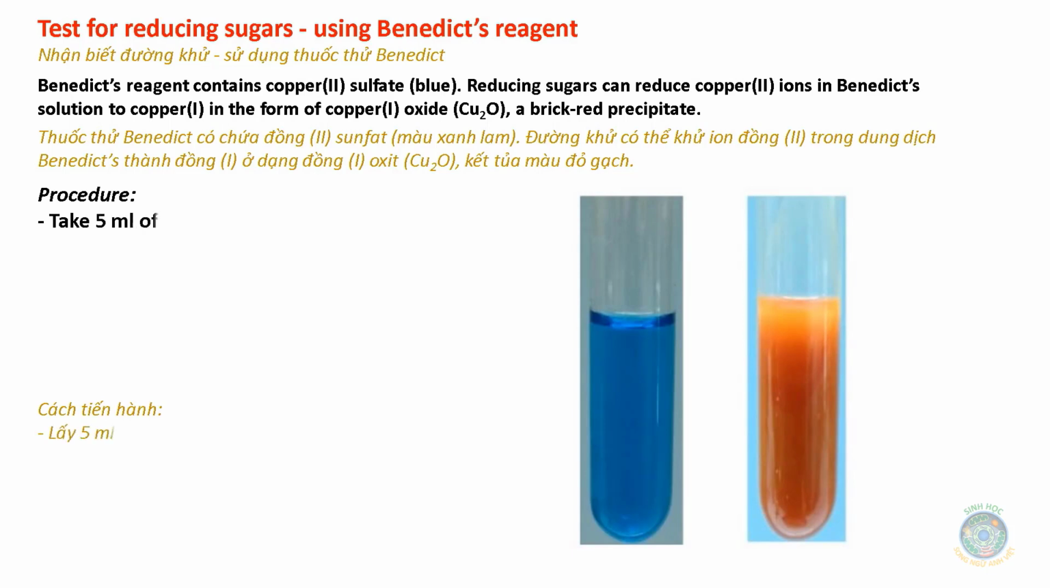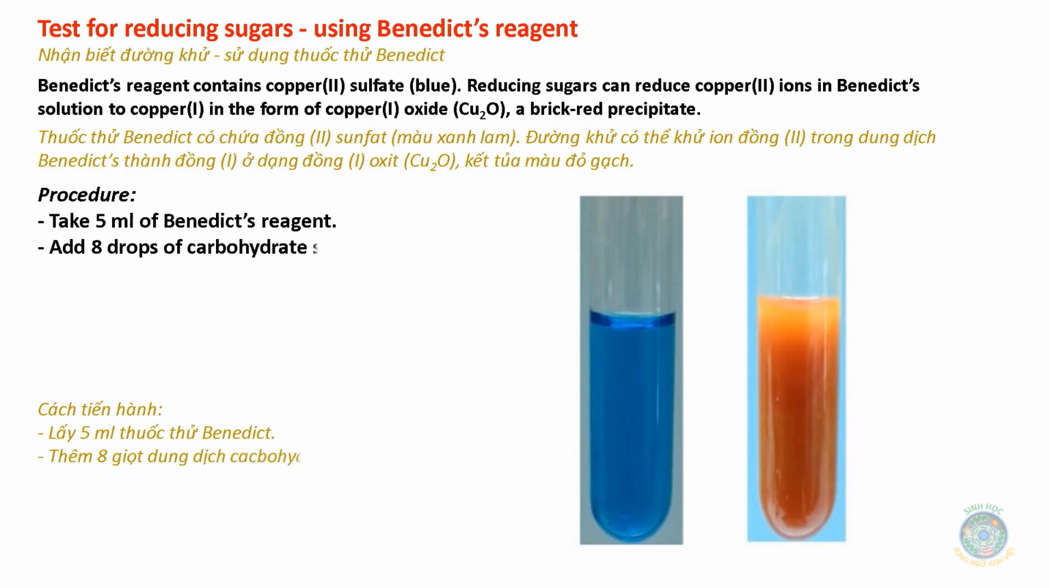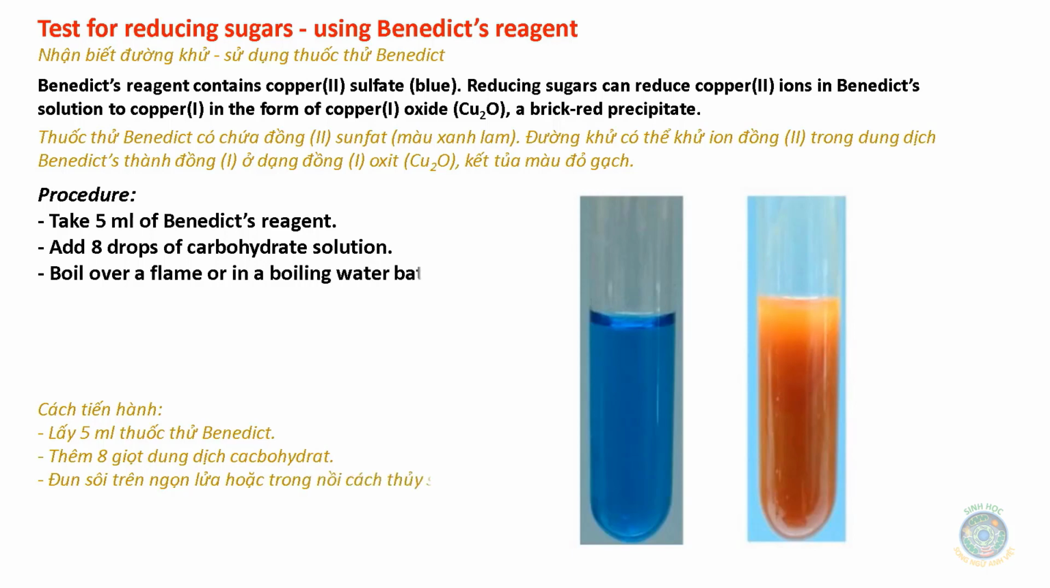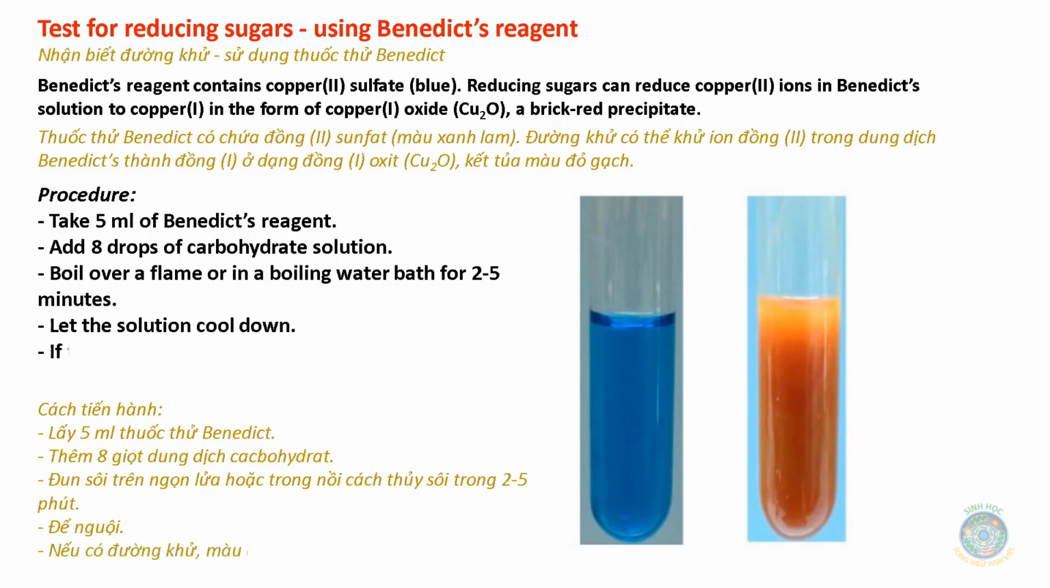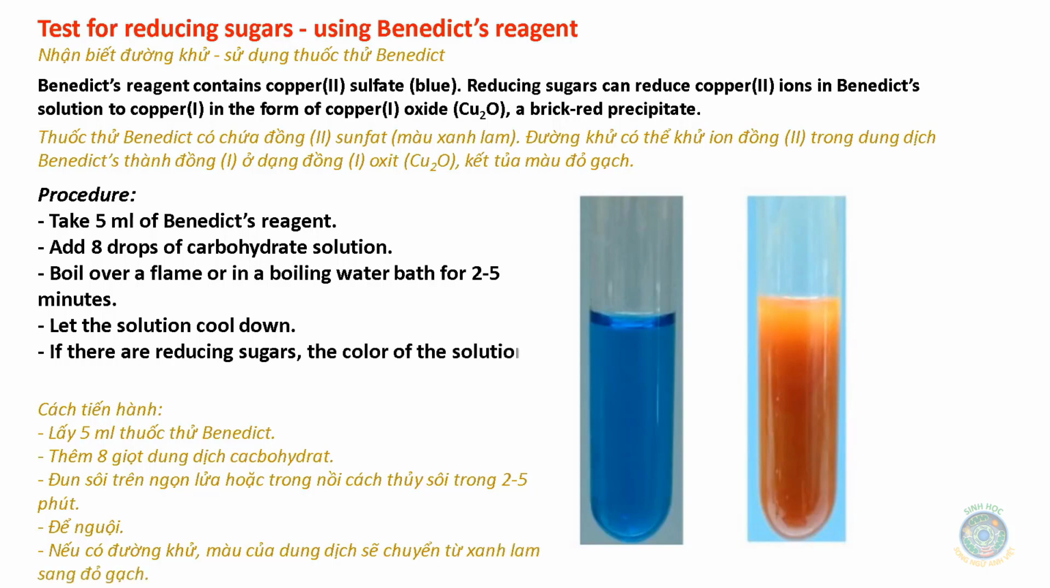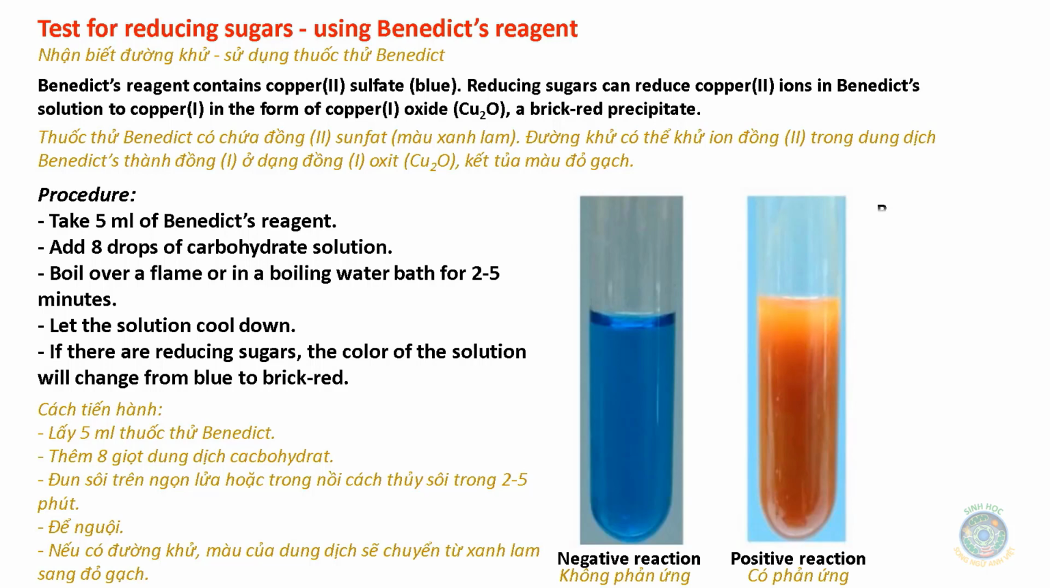Procedure: take 5 ml of Benedict's reagent, add 8 drops of carbohydrate solution, boil over flame or in a boiling water bath for 2 to 5 minutes. Let the solution cool down. If there are reducing sugars, the color of the solution will change from blue to brick red. Negative reaction, positive reaction. Reducing sugars such as glucose, fructose, galactose, maltose, lactose.